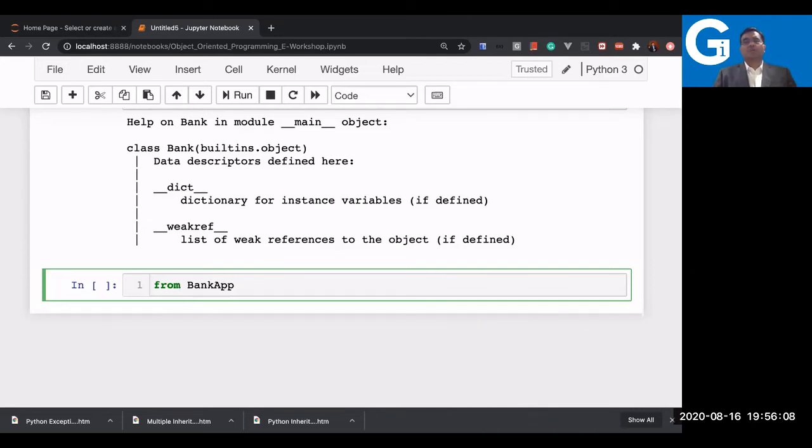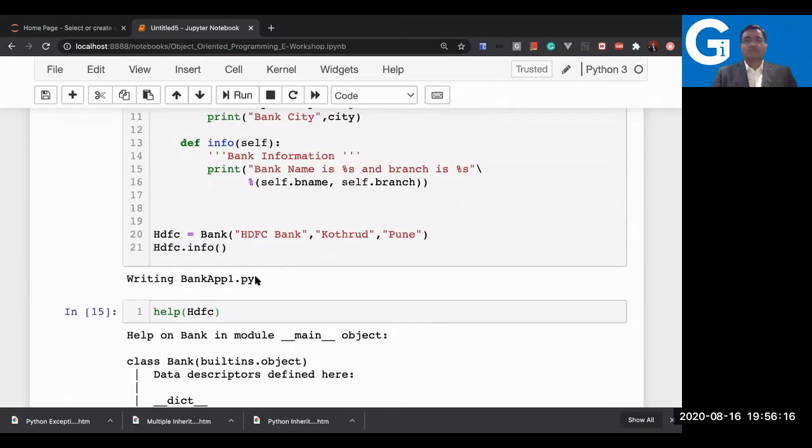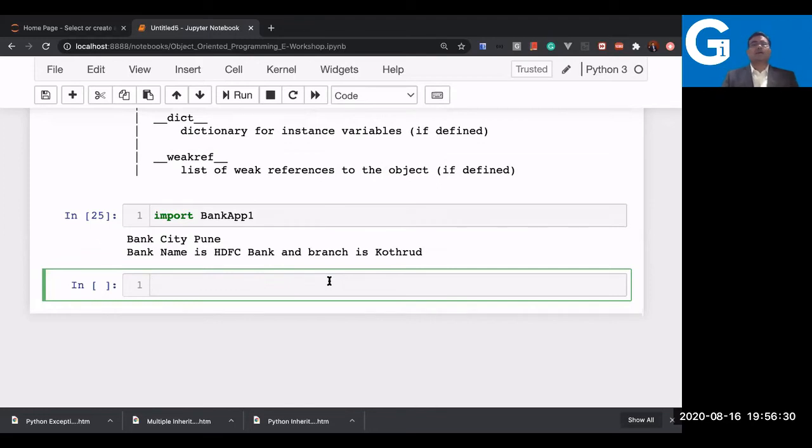Before that, I would like to show how it works. Let me show this bank app1.py file. I have saved it in the notebook. I'll just say import bank app to show that it is working. You can see it says import bank app1. It has also executed, because we did not write any condition for execution here. We simply called the object, and as a result, in the import statement also, it got executed. Yes, there's a solution for that also.